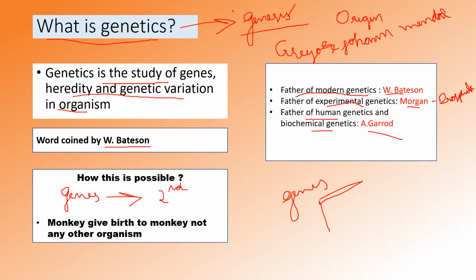A human will give birth to a human itself. Why is it happening? It is because of these genes. One organism gives birth to the same species only. It doesn't contain any genes present in other species.